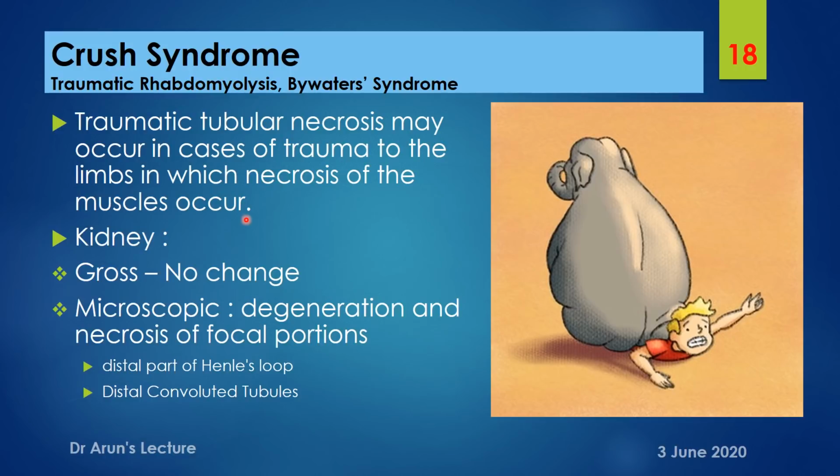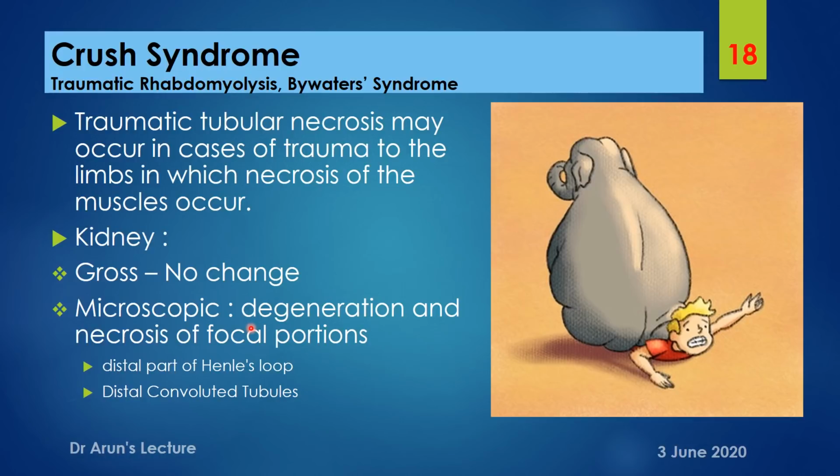Here on autopsy, on the external or gross surface there is no change or abnormality present. Only by microscopic examination can we detect degeneration and necrosis of focal portions of the distal part of Henle's loop and the distal convoluted tubules.